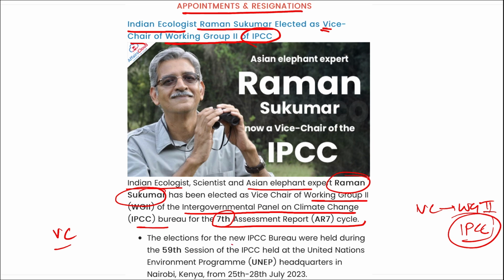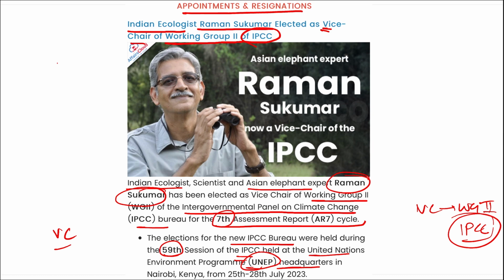The elections for the new IPCC Bureau were held during the 59th session of the IPCC held in United Nations Environment Program headquarters in Nairobi, Kenya. Correct? If we talk about IPCC Working Group 2, this looks at climate change impacts from a worldwide to a regional view of ecosystems and biodiversity, right? And this Working Group 2 is supported by a technical support unit located in Germany and Durban, South Africa.